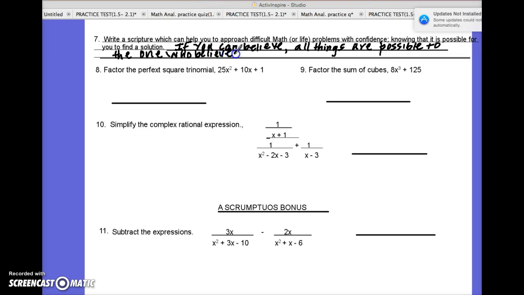I trust you'll apply this truth to the questions that we have to do.